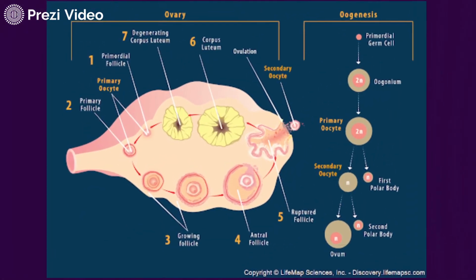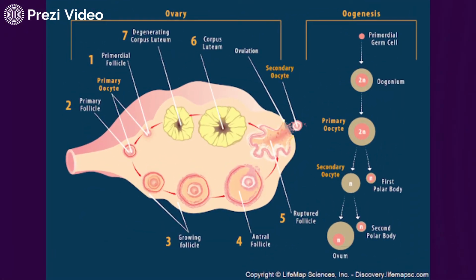On the other hand, oogenesis produces only 1 mature egg cell. And it happens in the ovaries, one of the 2 ovaries of the female reproductive system. In both spermatogenesis and oogenesis, meiosis starts with a stem cell. We call it a germ cell. But the outcome or the result is different.